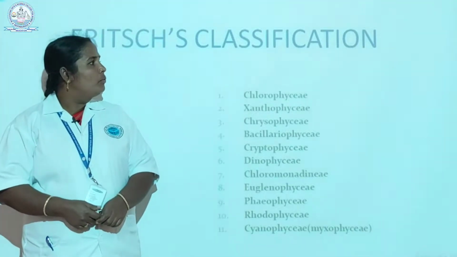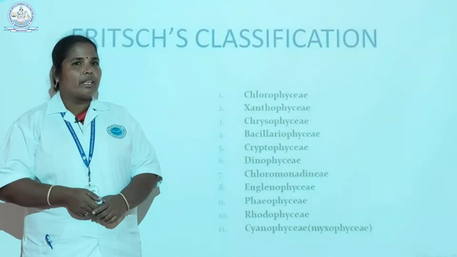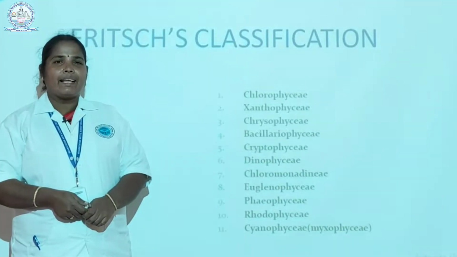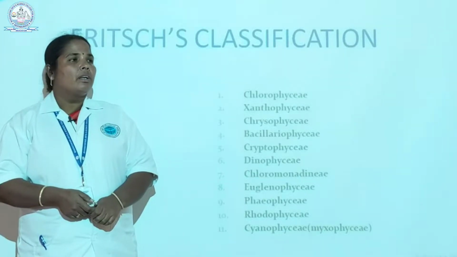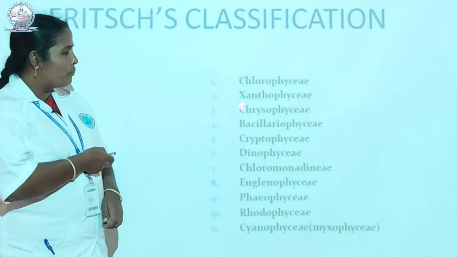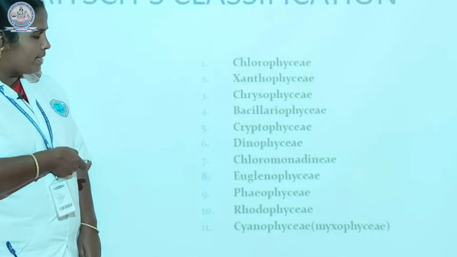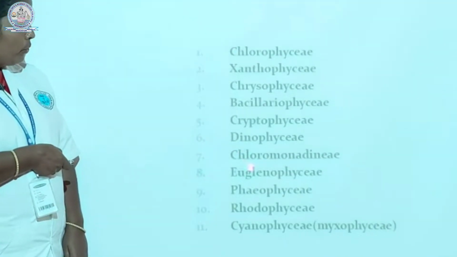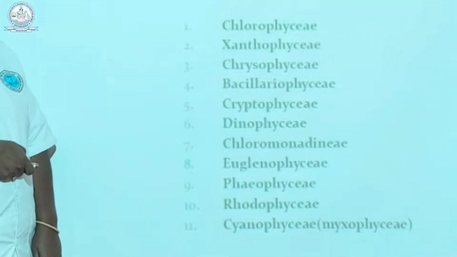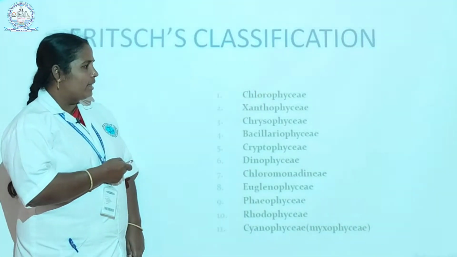A well-known phycologist, Fritsch, classified the algal species into 11 classes based on photosynthetic pigment, reserve food material, thallus structures and reproduction. They are Chlorophyceae, Xanthophyceae, Chrysophyceae, Bacillariophyceae, Cryptophyceae, Dinophyceae, Chloromonadineae, Euglenophyceae, Phaeophyceae, Rhodophyceae and Cyanophyceae. Chlorophyceae are otherwise called green algae.